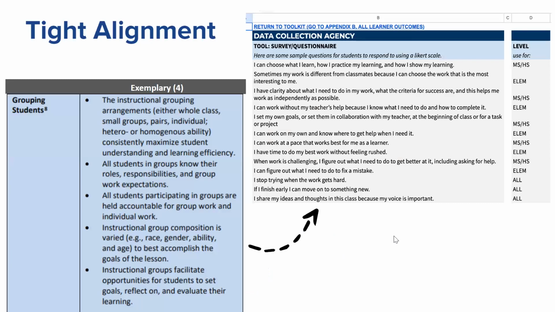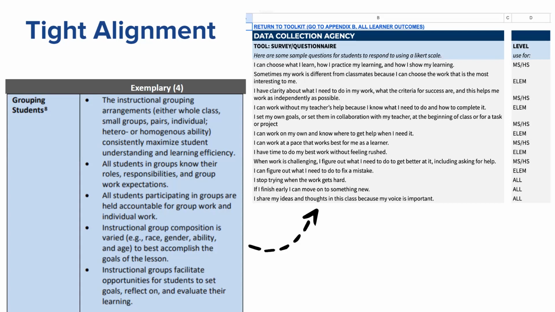The indicators for the 4.0 rubric element grouping students and the PCBL outcome agency can work together to support teachers in collecting valuable data. For example, in the 4.0 rubric, teachers are expected to group students so that the instructional grouping arrangements are consistently maximizing student understanding and learning efficiency, where all students in groups know their roles, their responsibilities, and their group work expectations.